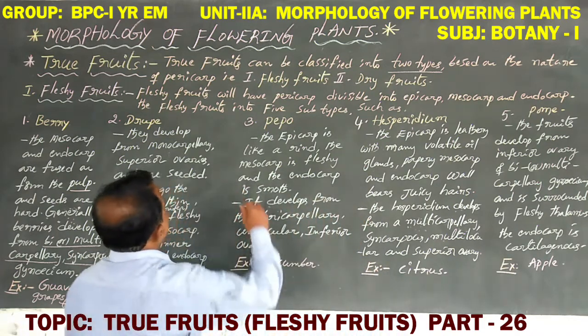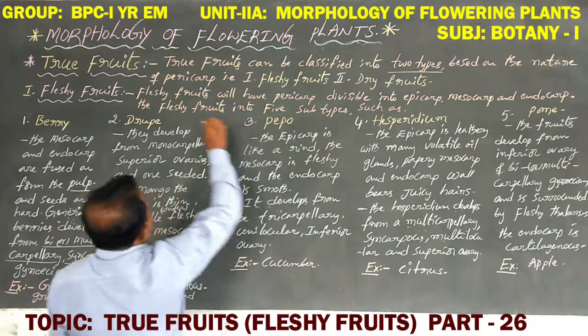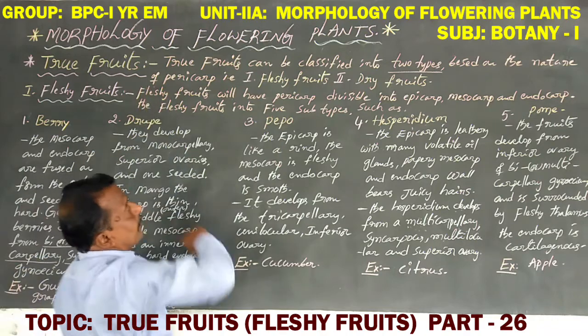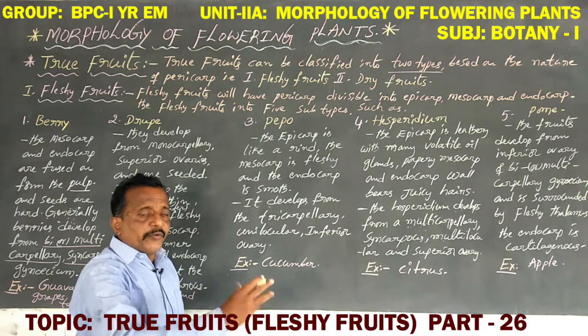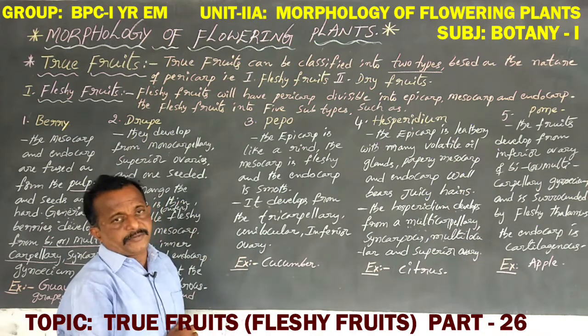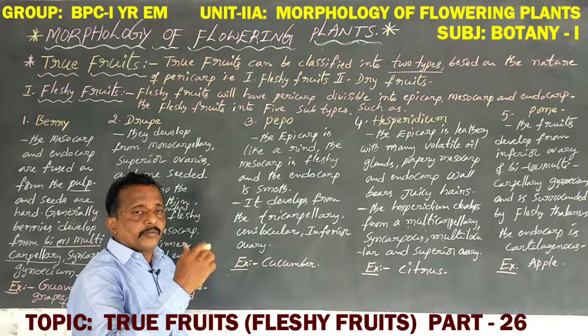True fruits can be classified into two types based on the nature of the pericarp.